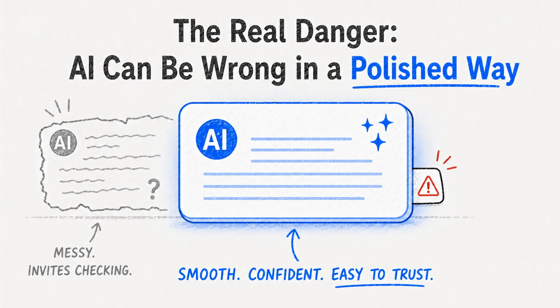The biggest danger is not that AI is sometimes wrong. Every tool has limits. The danger is that AI can be wrong in a polished way. A messy answer invites checking. A smooth answer can lower your guard, especially when it matches what you already wanted to hear.